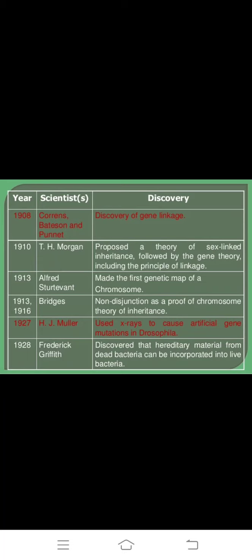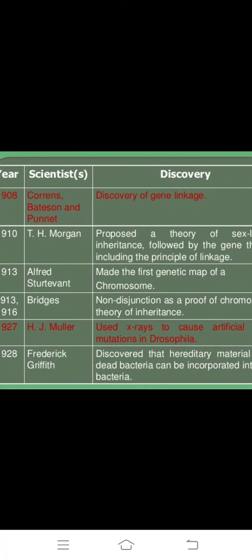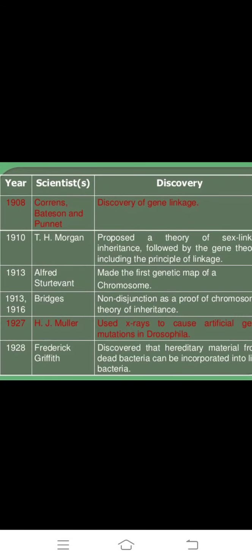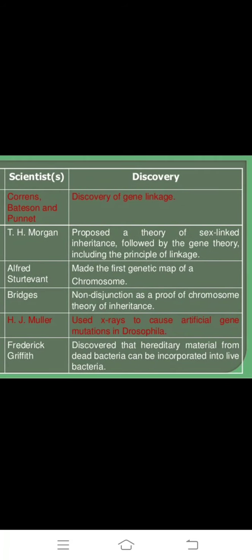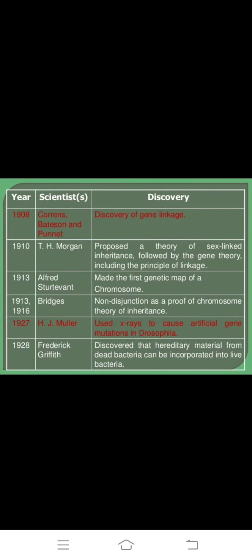Gene linkage was discovered by Correns, Bateson and Punnett. Next, H.J. Muller used X-rays to cause artificial gene mutation in Drosophila.